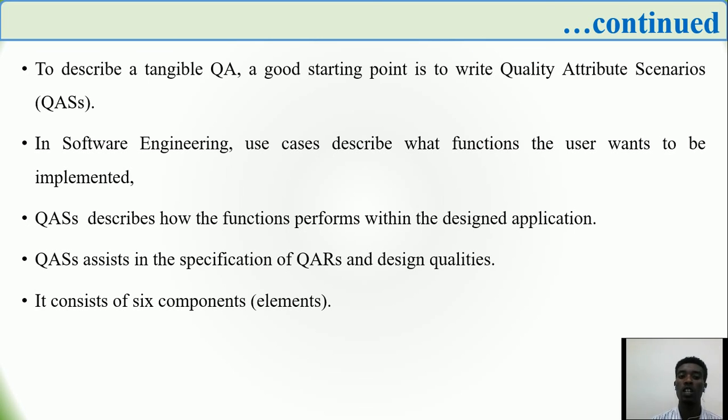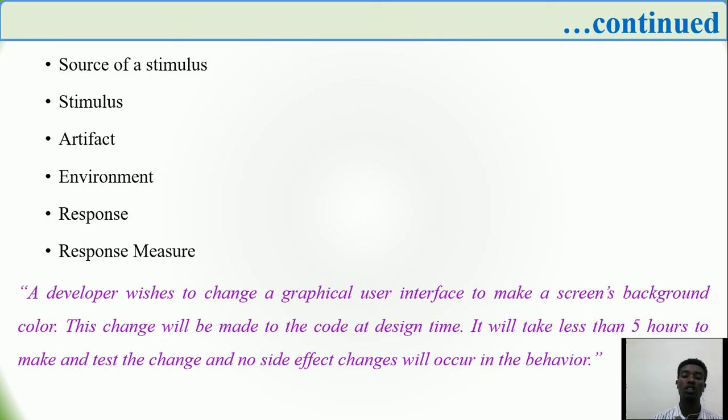In software engineering, a use case describes what functions the user wants to be implemented. Quality attribute scenarios describe how the function performs within the designed application, instead of describing functional requirements. Quality attribute scenarios assist in the specification of quality attribute requirements and design qualities. They consist of six components or elements, the first one being the source of stimulus.